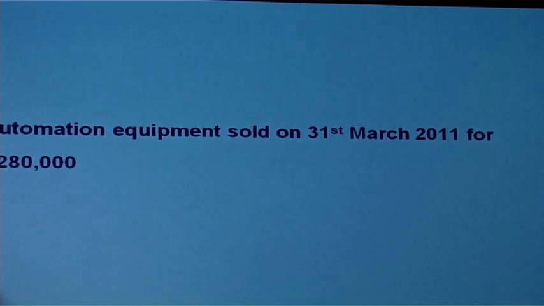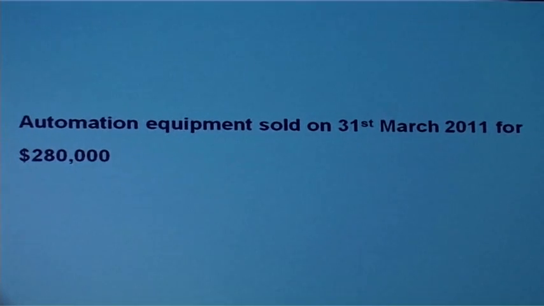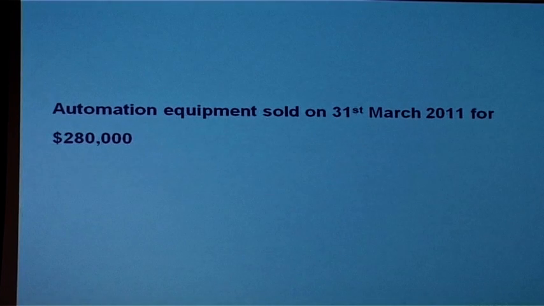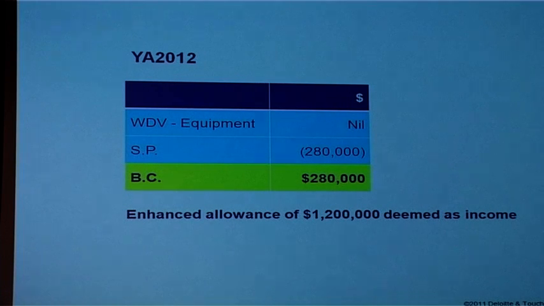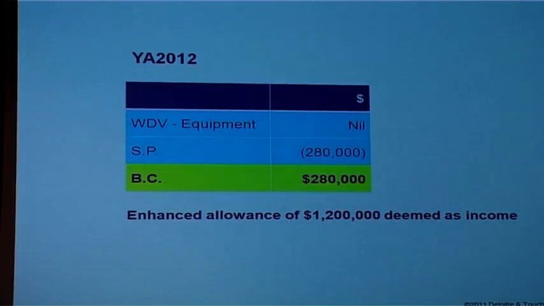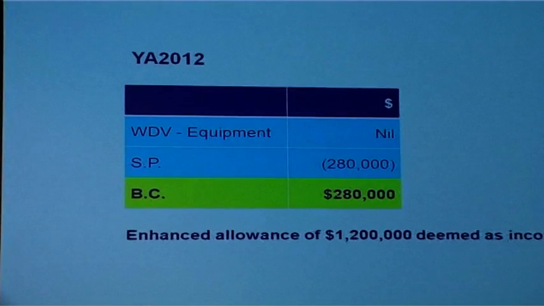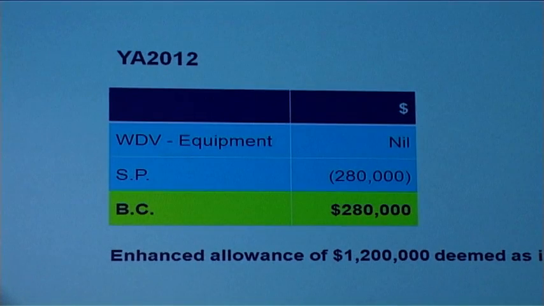If the equipment is disposed of end of March, so it's disposed of within a year, there will be a clawback. So first, our balancing adjustment: written down value 0, sales proceeds say 280,000, the whole 280,000 will be clawed back as a balancing charge.